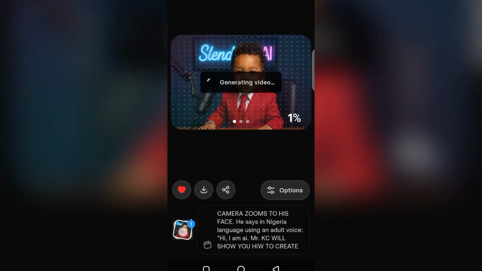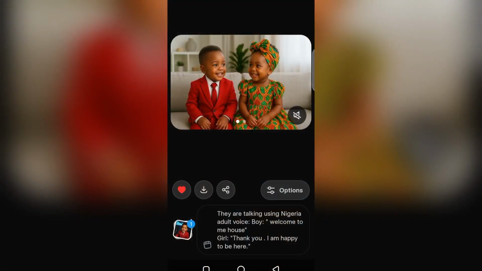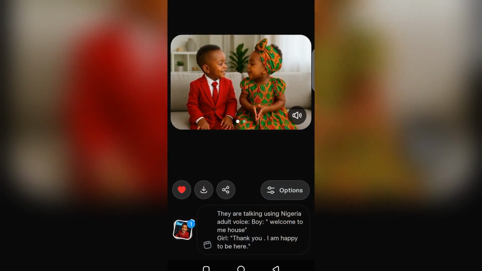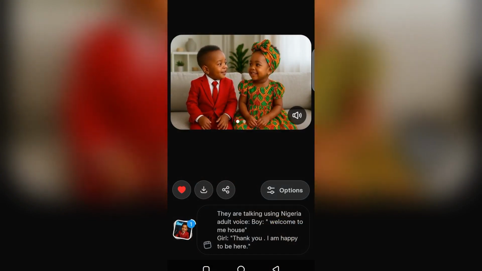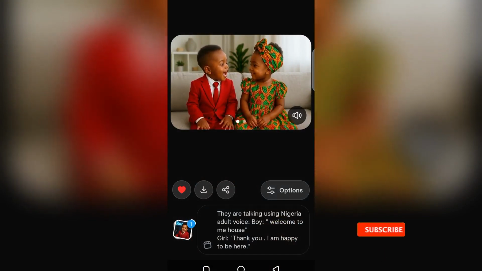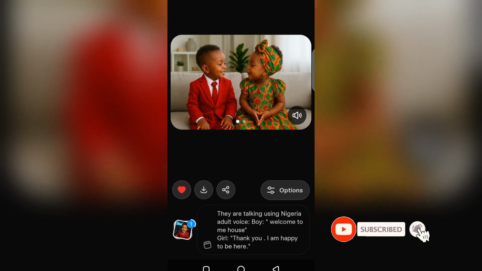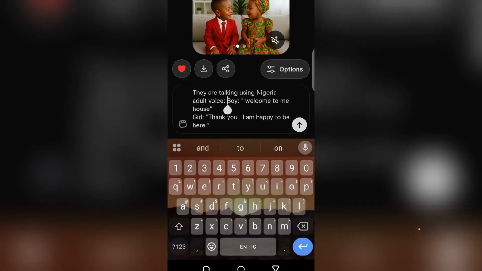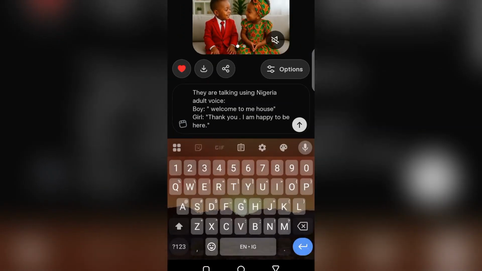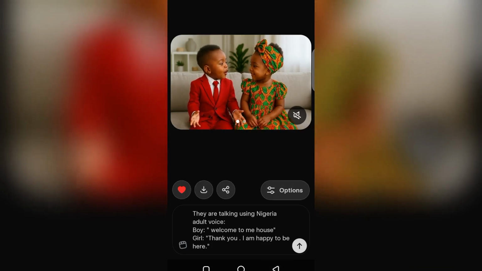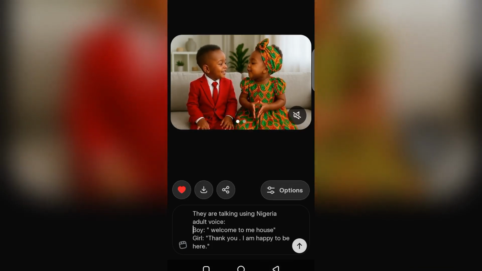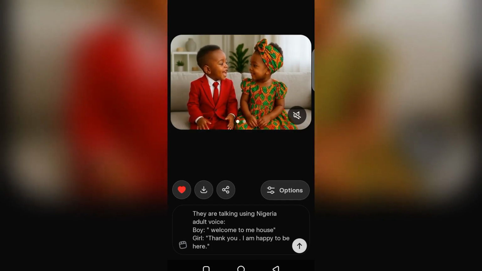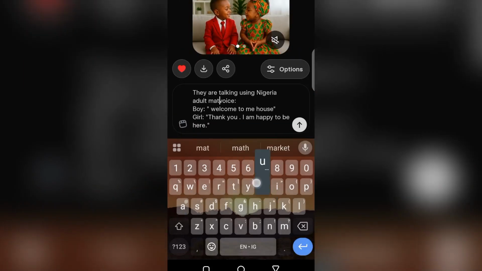While it is generating, let's check the other one. Welcome to me house. Thank you, I am happy to be here. Alright, that's cool, but it's still not how we want it to be, and it's not using the adult voice that we want it to use. So I'm going to add something. I'm going to say matured.